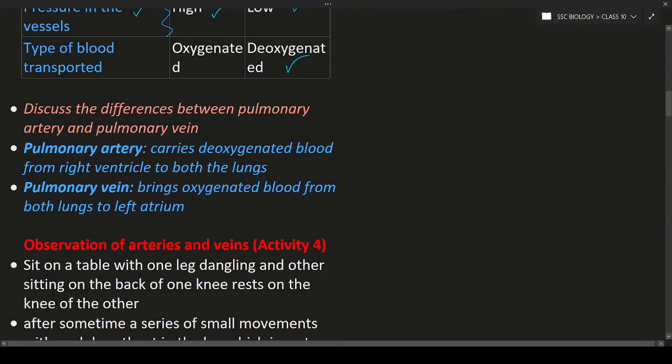Now we are going to discuss the differences between the pulmonary artery and pulmonary vein. This is a small question given in the textbook. So what they are asking about the pulmonary artery.